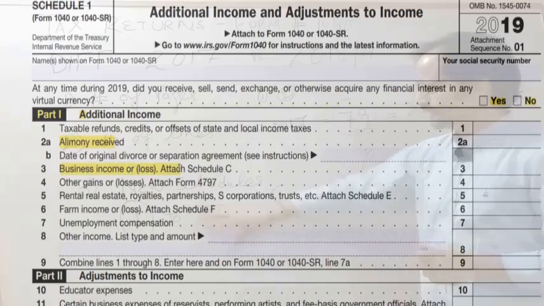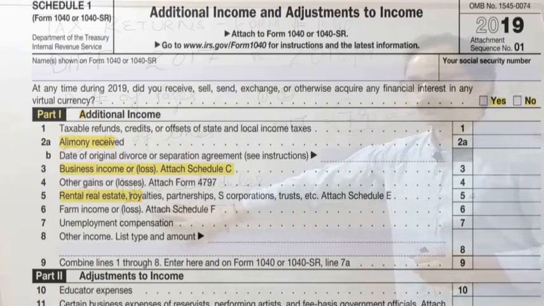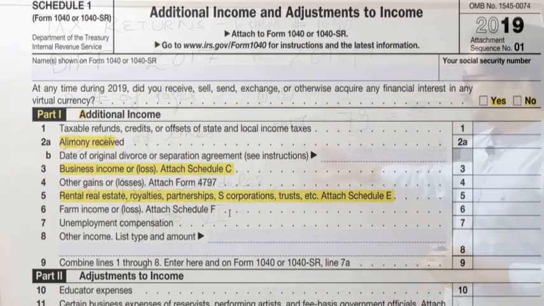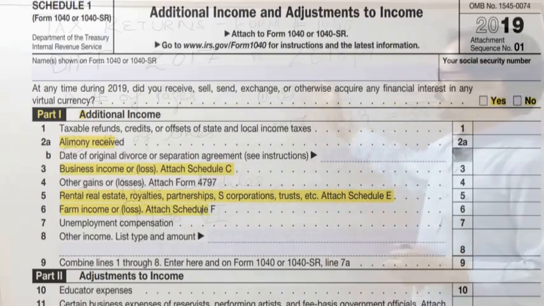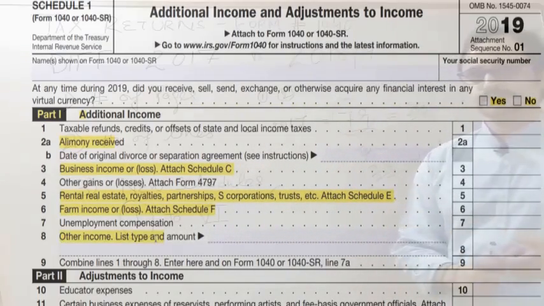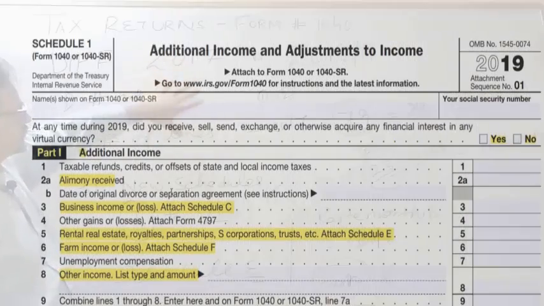All these incomes are going to appear in Schedule 1, and the cumulative amount will be given on line number 7 of the first page. So these are the major differences in 2018 and 2019 taxes.